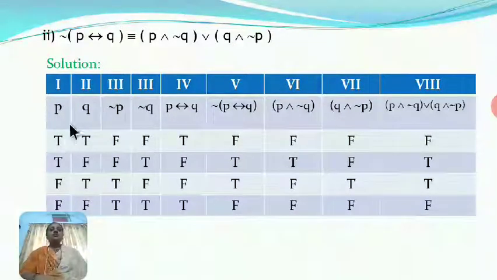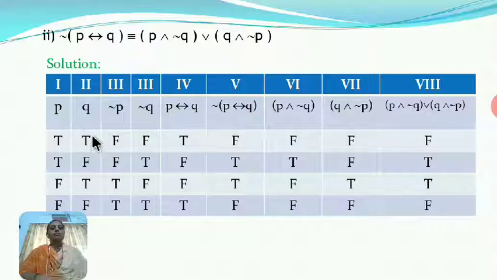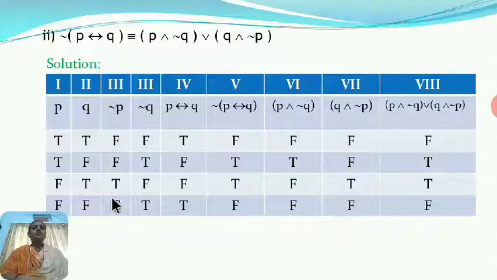Now the second example. Consider that example, negation of (P double implies Q) is logically equivalent to (P and negation Q) or (Q and negation P). So here we require P and Q statements. So we construct the truth table. Here there are a total of 8 columns. In the first 2 columns, we write the possible combinations for P, Q. Now, in the third column, we require here negation P and also we require negation Q.